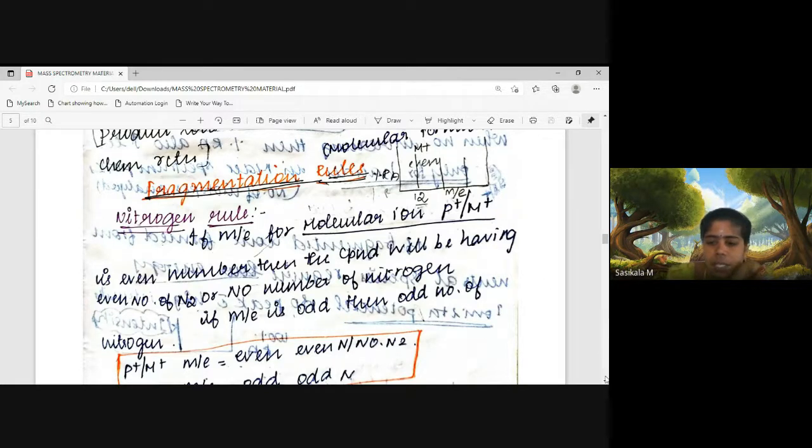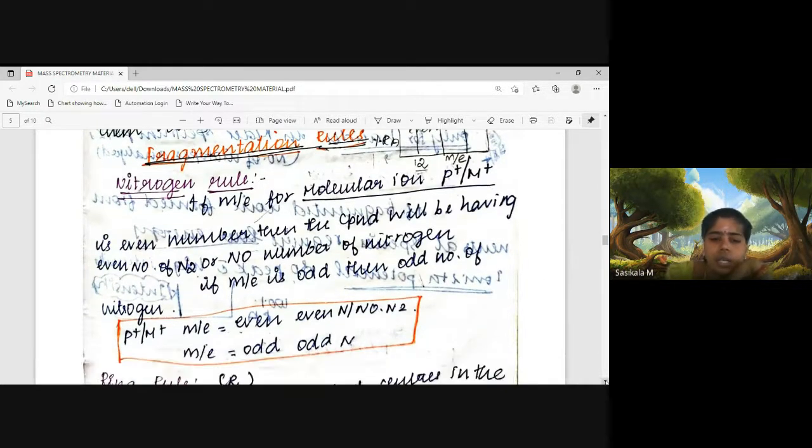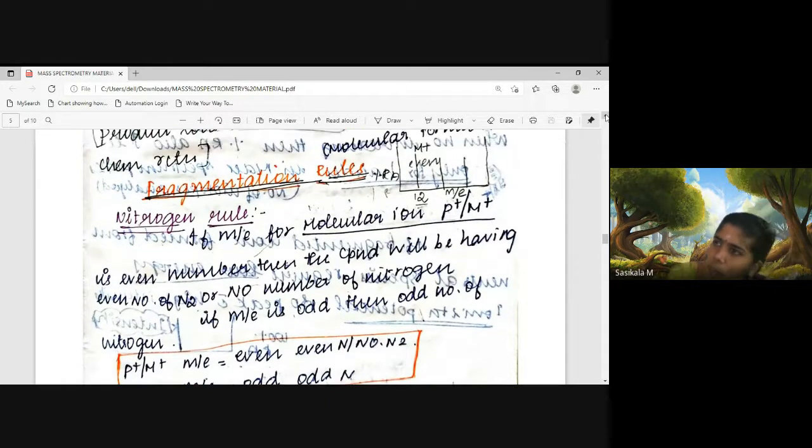What are the fragmentation rules for getting different fragments? The patterns only tell us about bond breakage and how the fragment ions are formed. During the formation of fragment ions, various rules are followed, and accordingly we get the fragment ions. Fragmentation patterns are an important 5-mark question, frequently asked in university.